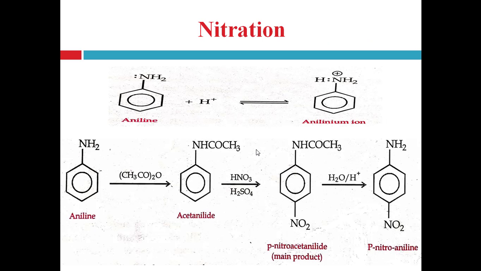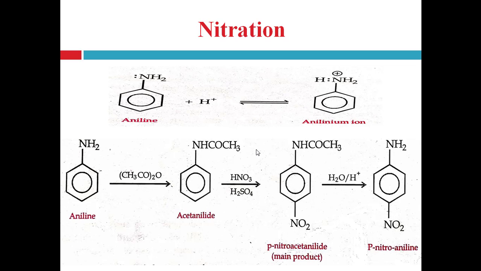So see the reaction of different ring substitution reactions. Aniline, when nitration is carried out in acid, strong acid, then it produces the anilinium ion. That's why it requires the protection of the amino group. So aniline is first acylated in presence of acetic anhydride and forms acetanilide, right?